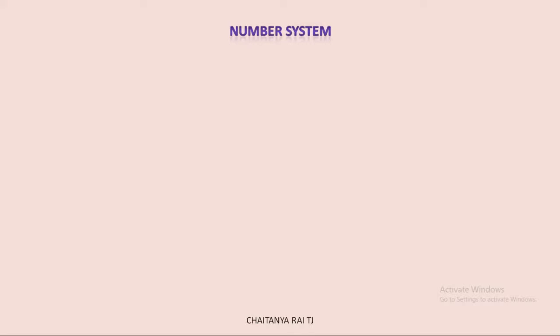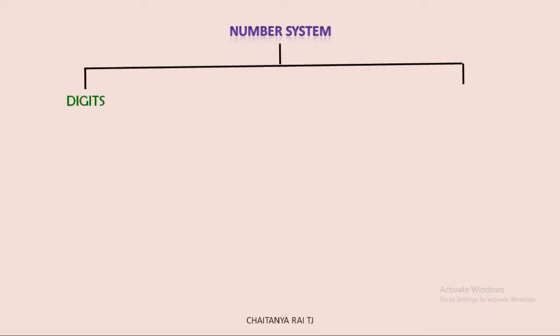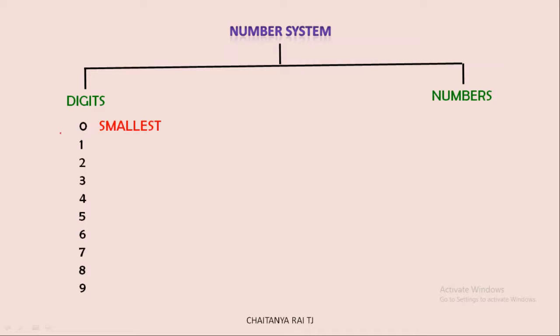This number system is divided into two categories. The first one is digits and the second one is numbers. Digits means we have 0 to 9. Totally we have 10 digits. Among these 10 digits, the smallest one is 0 and the greatest one is 9.